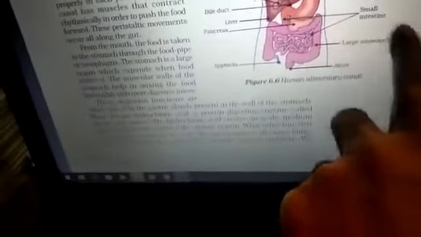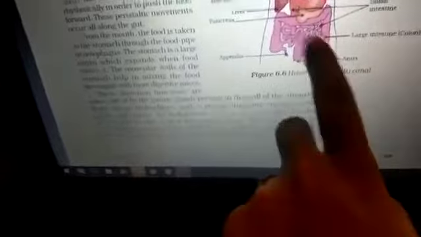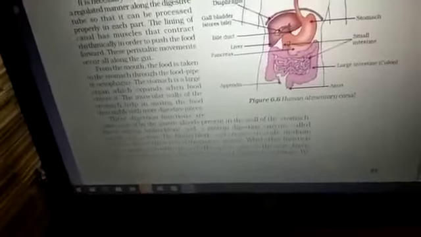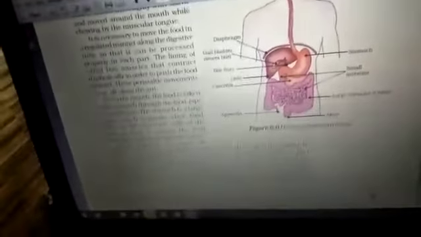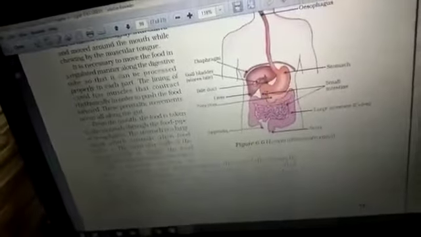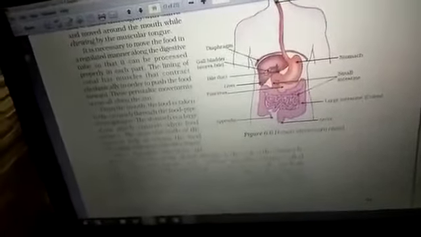The large intestine is also called the colon region. Why so? Because after the small intestine ends, the initial portion, or the major portion, of the large intestine is called the colon. So this is the brief about the alimentary canal, meaning the parts of the digestive system.